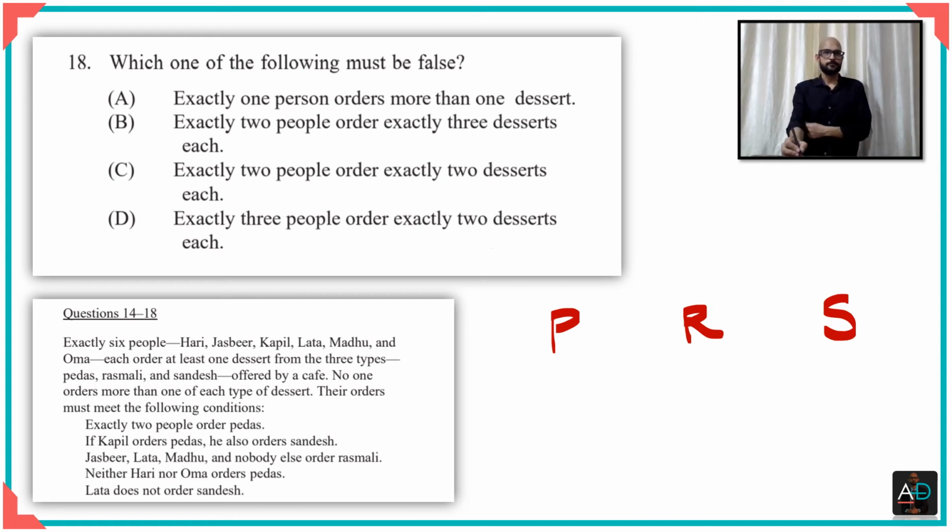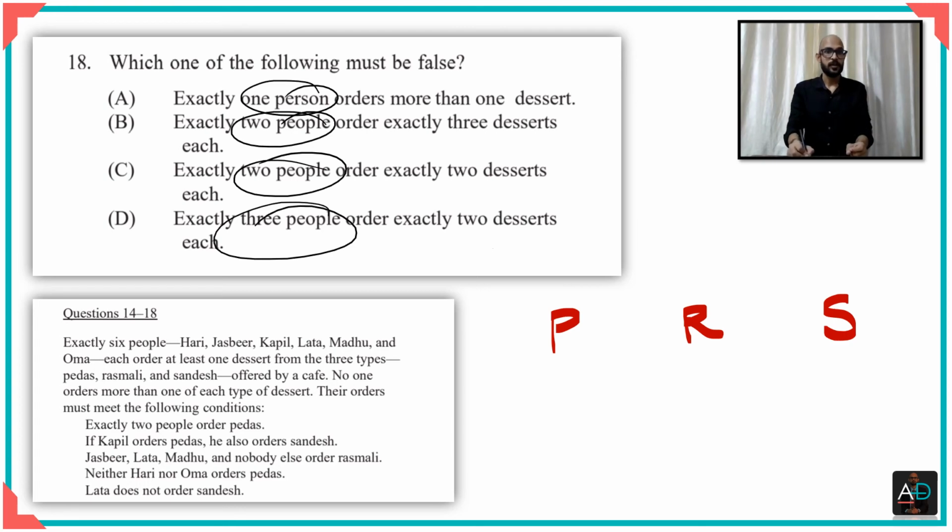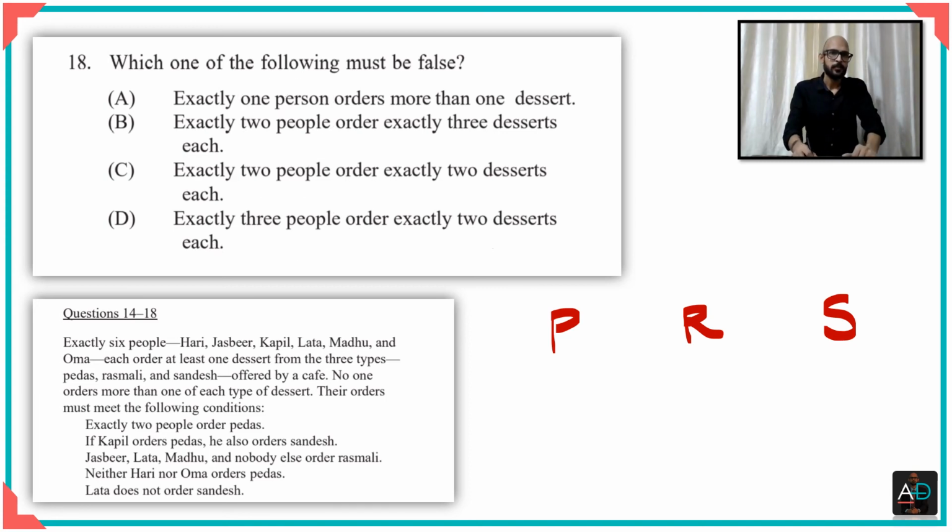Alright, so I hope you gave it an attempt. Now let's try to fill in some data into this. As you can see here, it talks about persons, like the focus is on the people, right? So perhaps now using the names would be more helpful for us, because we're talking about people. If you look at the other options, the focus was not so much on the person who is ordering, it's more on the number of things ordered, right? So we could get away without focusing too much on the names of the people, but now the names become important.